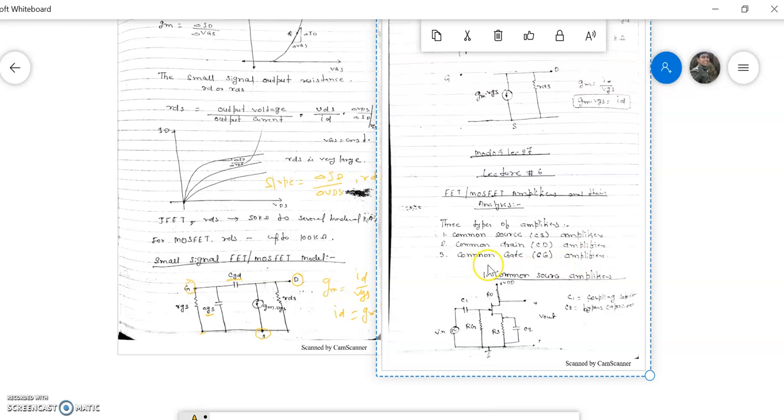And for common gate amplifier, the gate terminal is common between input and output. So first of all we will study the common source amplifier. सो हम लोगों ने जैसा बोला पहले कि in common source amplifier source terminal is common between both input and output. So this is the n channel junction field effect transistor.